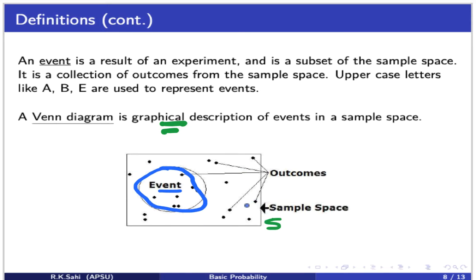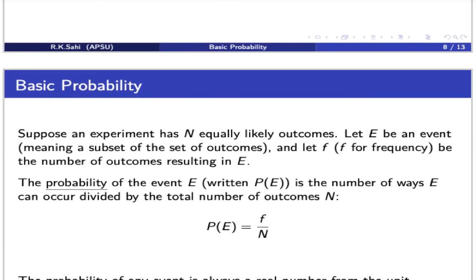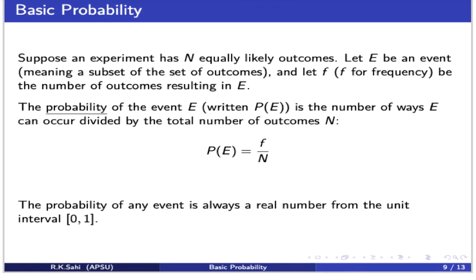So let's talk about how we define a basic probability. If you're conducting an experiment, the first thing we assume is that every possible outcome is equally likely to happen.